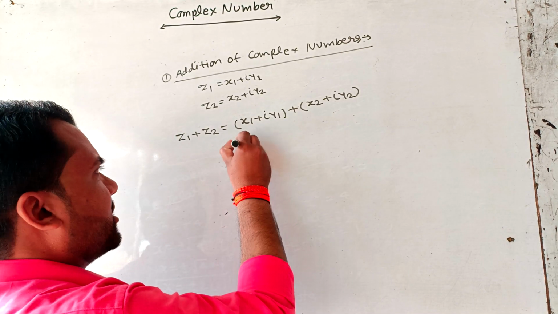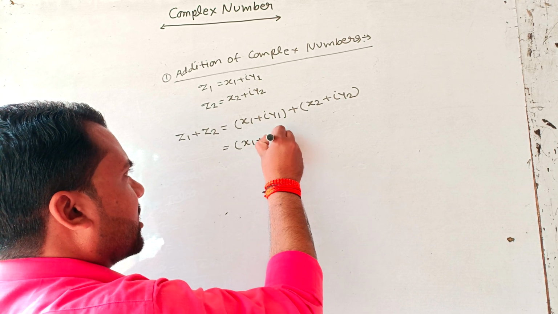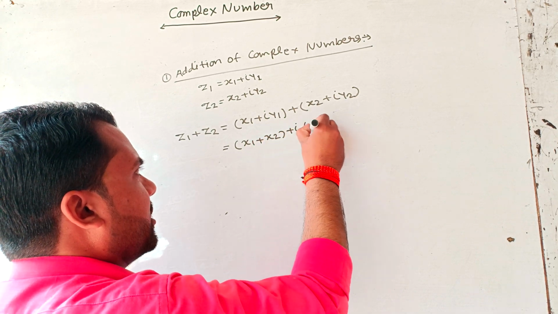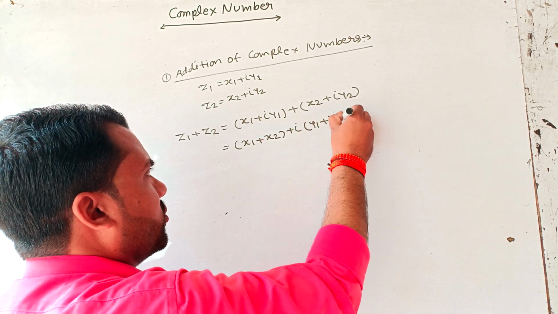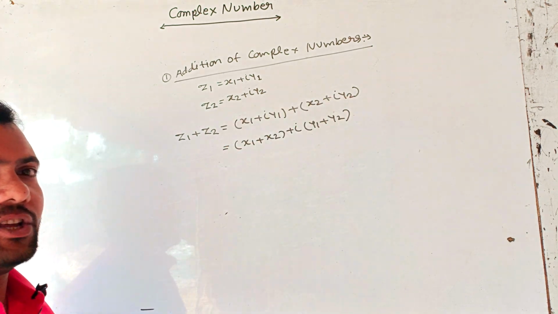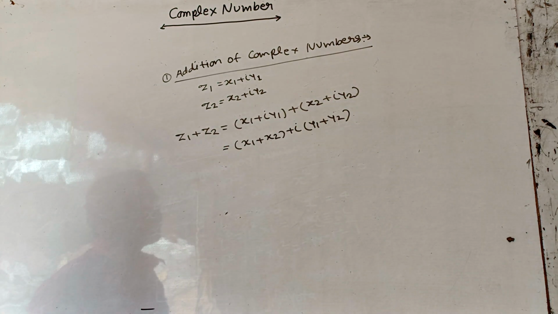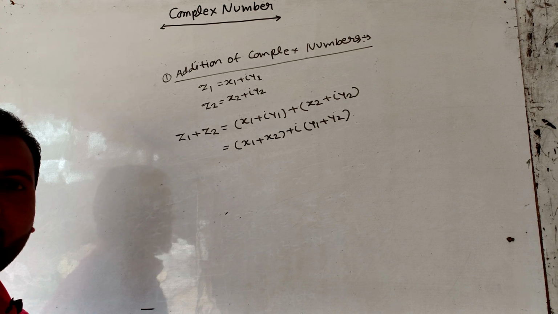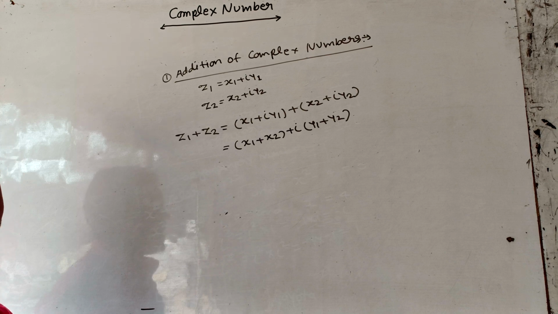We can write x1 plus x2 plus i into y1 plus y2. That is, when two complex numbers are added, real part is added to real part and imaginary part is added to imaginary part.